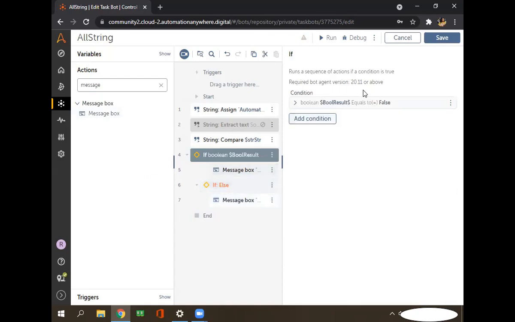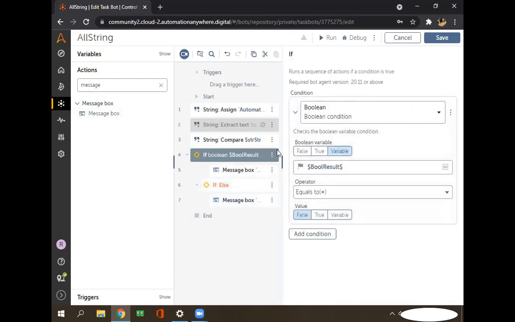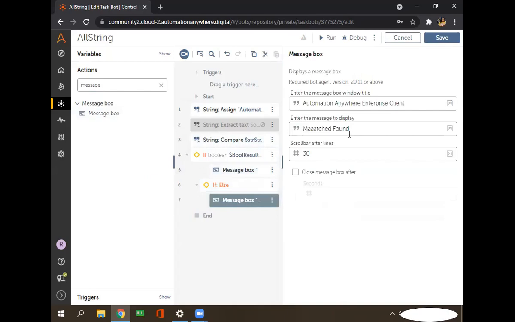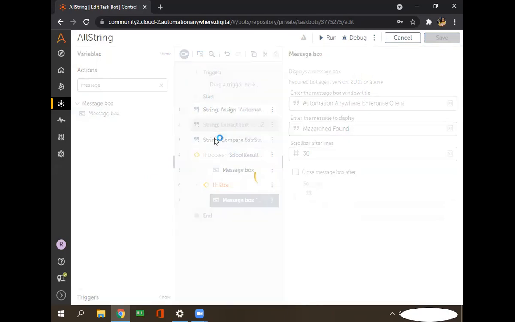So in this condition, I am checking whether the boolean result equals false or not. If it equals false, then it will go to this line. If it is true, meaning the match is found, then it will go to the else part. Okay, let's see.